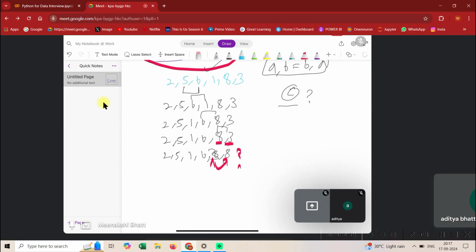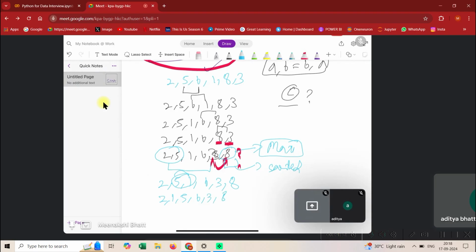Now again we'll start from here. 2 5, will something happen? No. 2 5 1 6 3 8. Okay guys, one thing to remember: in every iteration the last element gets fixed, so this is the maximum element. This portion of the array is now sorted, and this portion of the array is unsorted. We'll again do the same thing. 2 5 nothing will happen, 5 1 will get compared. What will happen? 1 5 6 3 8.